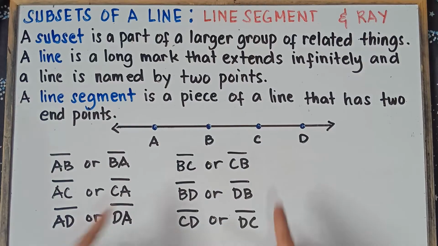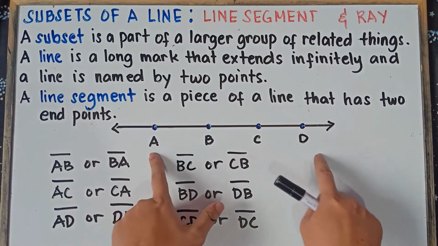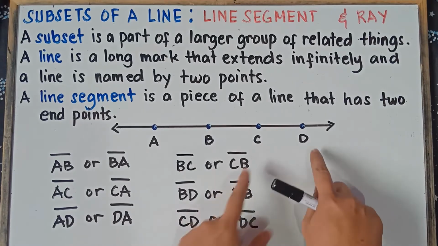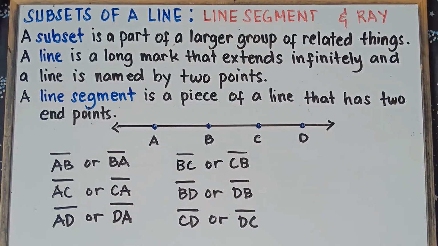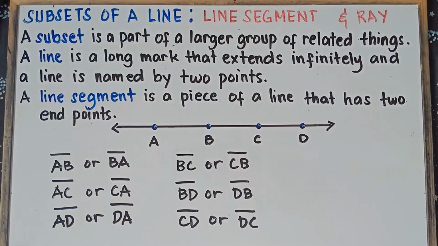So what else, class? We have AC, yep, we're done. AD, yep, we're done with AD. How about CD, yep, we're done with CD. CA, yep, we're done with CA. So that's it, class, all set with regards to line segment. I hope it's clear for you, class, with regards to line segment.